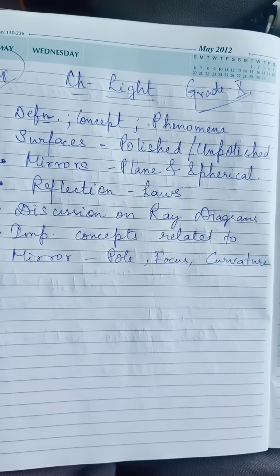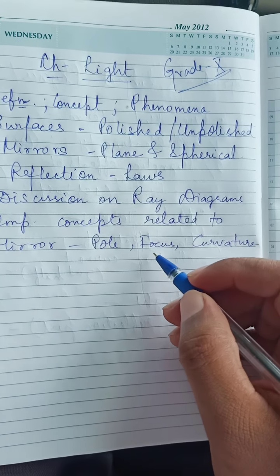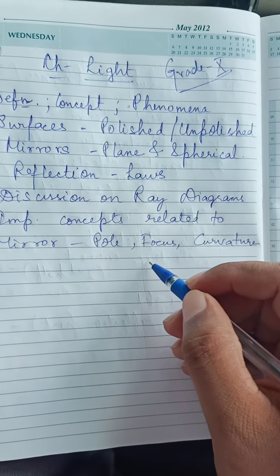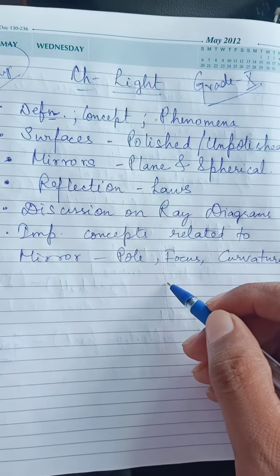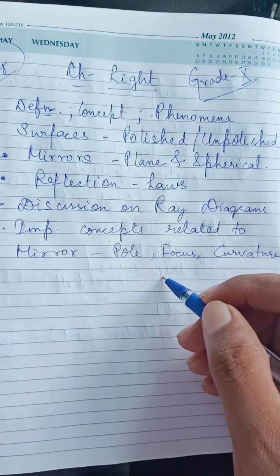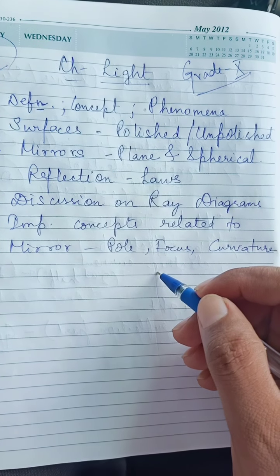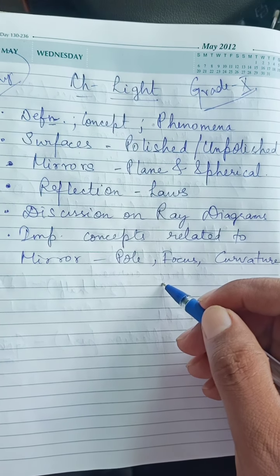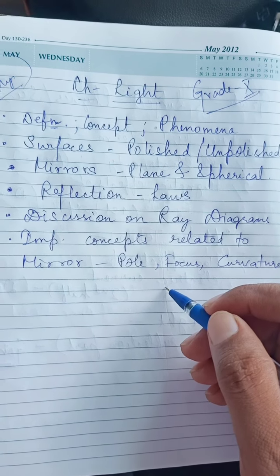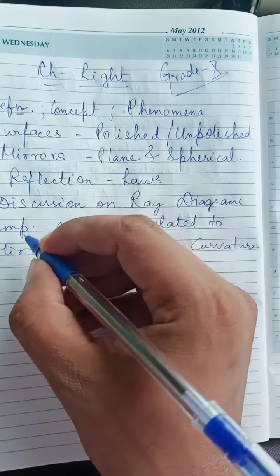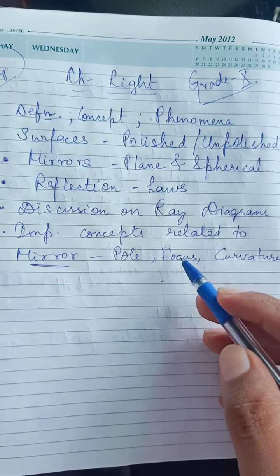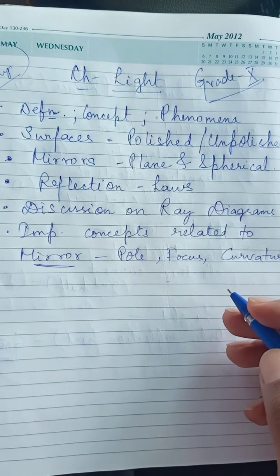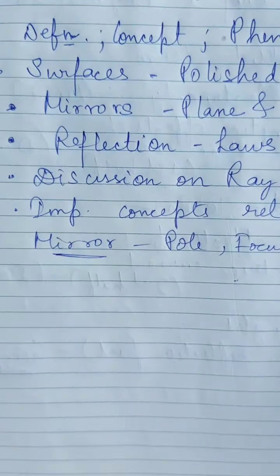That is called reflection. What actually is reflection? We will also study that. Then what are the laws of reflection? How important are the laws of reflection? How does reflection actually occur or take place? And something about mirrors and some important terms related to mirrors. We will be talking about that. So first of all, let us start.